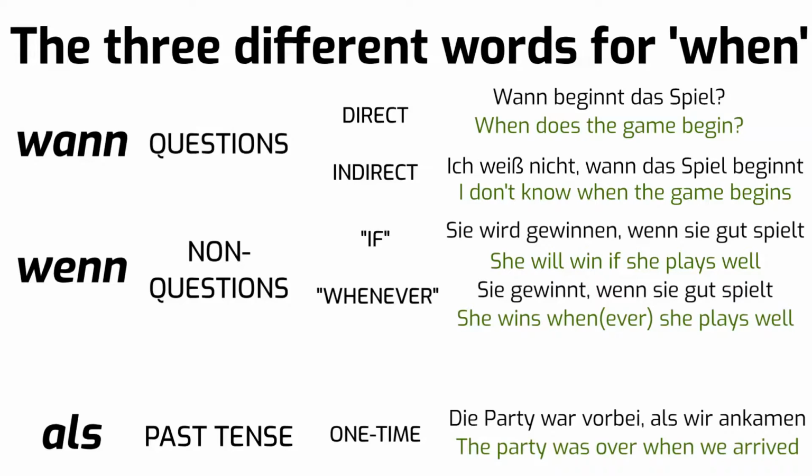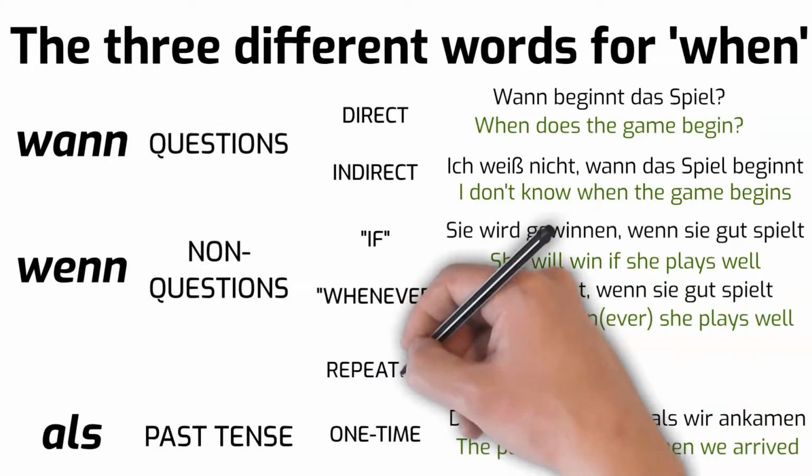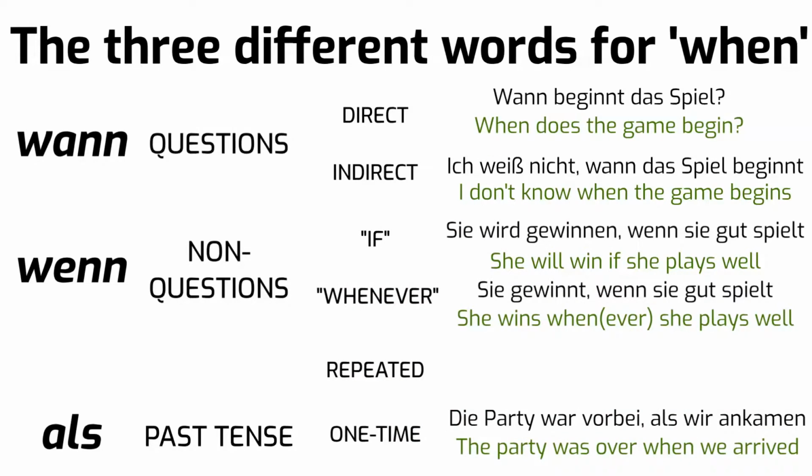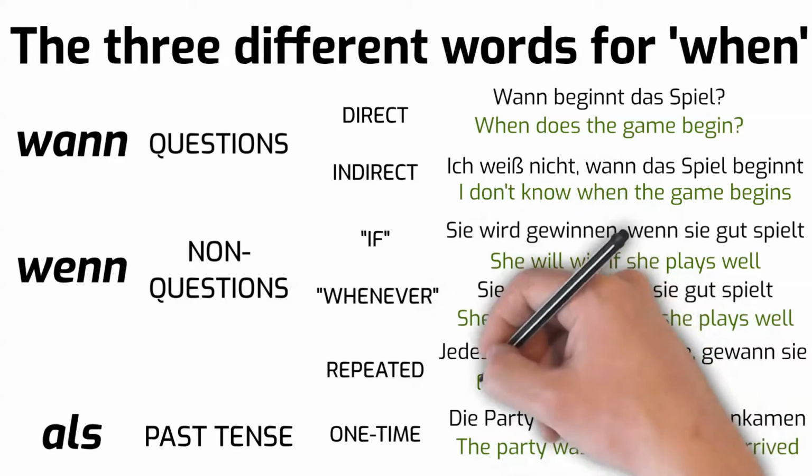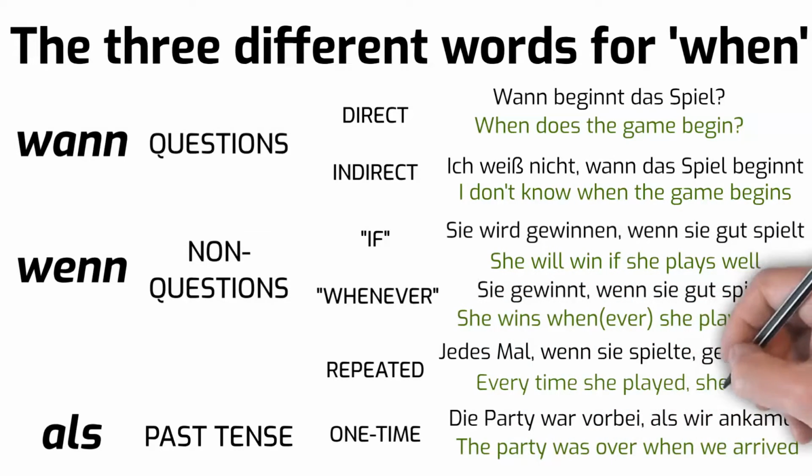There's one exception to the use of als for the past tense, and that's if it's a repeated action. In that case, you actually use wenn. Here's an example. Jedes Mal, wenn sie spielte, gewann sie. Every time she played, she won. In this instance, wenn is most often coupled with another time phrase, like jedes Mal.